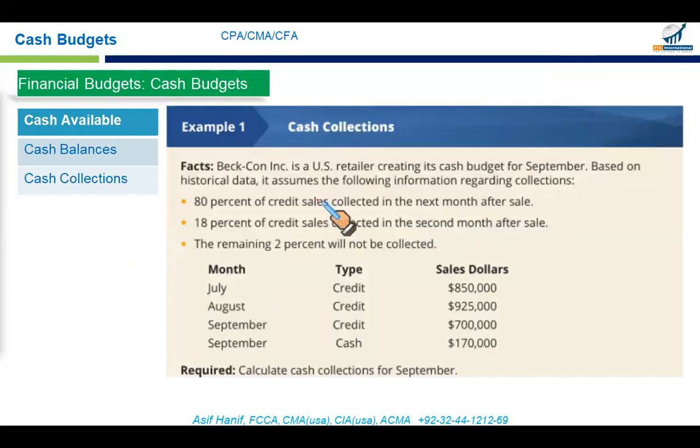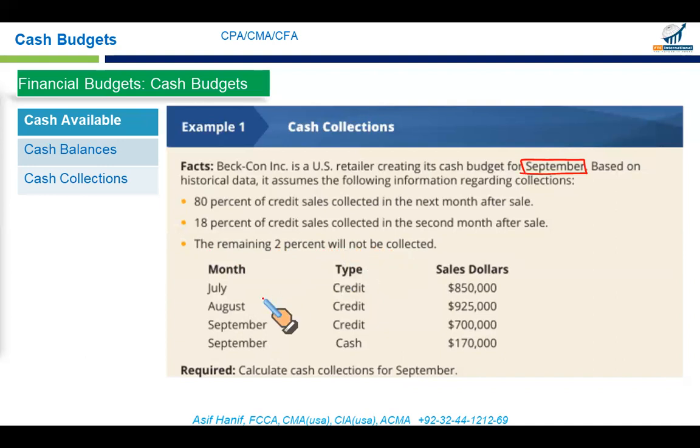This is what we have already done, projecting the cash collections. Begcon Incorporated is a US retailer creating its cash budget for September. Mind the word, the month is September. Based on historical data, it assumes the following information regarding collections: 80% of the credit sales are collected in the month after the sale, and 18% of the credit sales are collected in the second month after the sale. We are quite comfortable with this collection pattern. We have done so many questions from this area. Then it says the remaining 2% will not be collected. That's the bad debt.